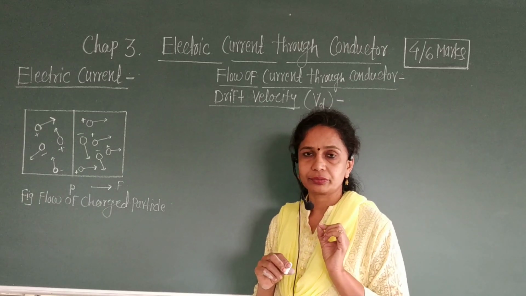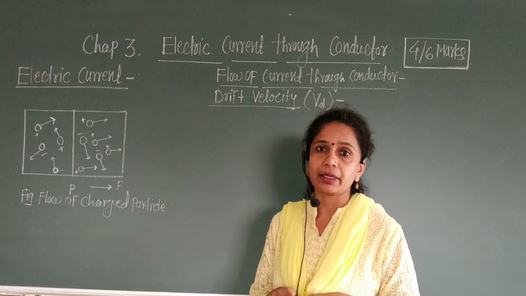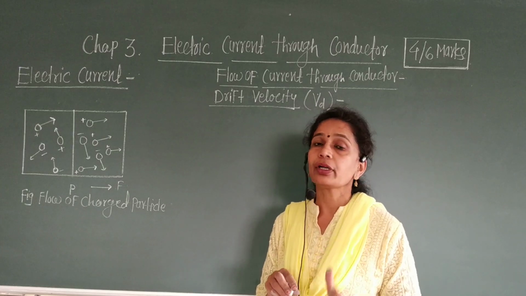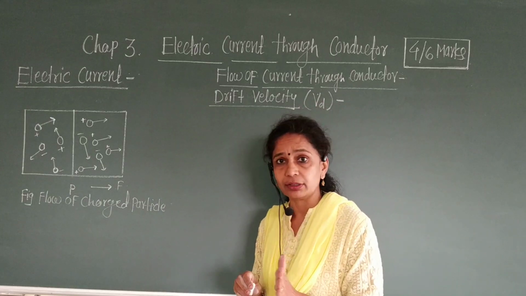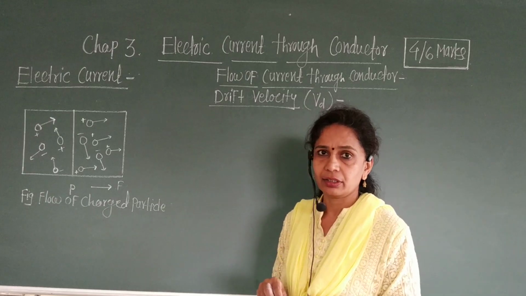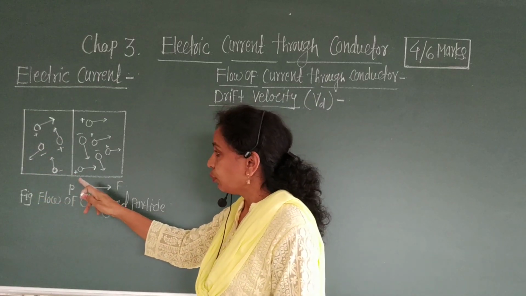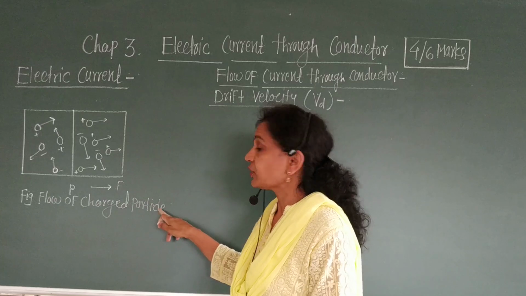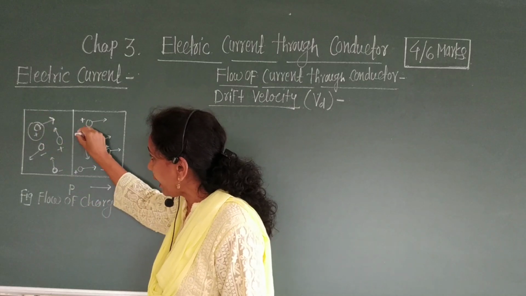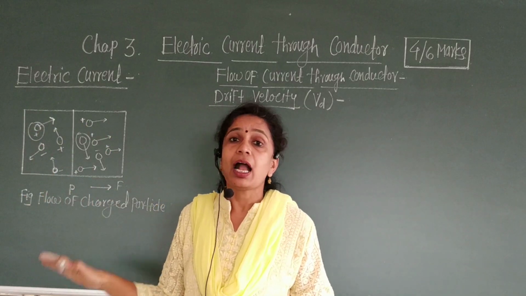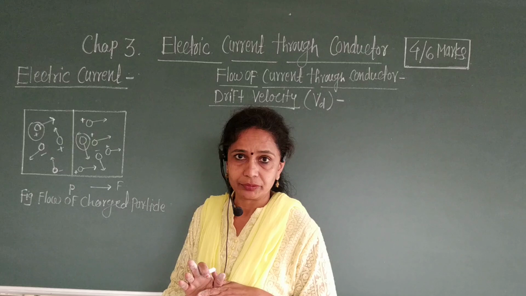Electric current. One point is clear that electric current is produced by positively charged particles or negatively charged particles. Many times we use these words in this chapter, electric current. Then what is the electric current? Let us see. In this diagram, we have shown the flow of charged particles. Positively charged particles as well as negatively charged particles are flowing in different directions with different speeds.